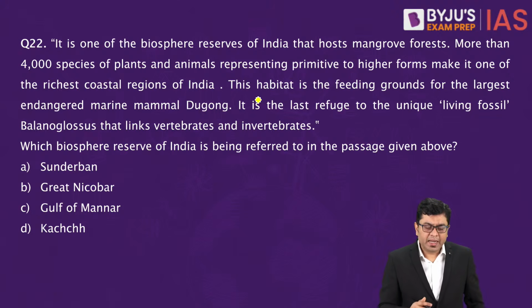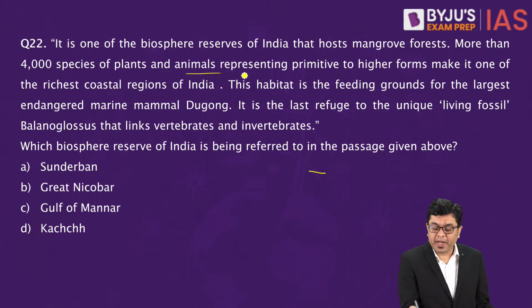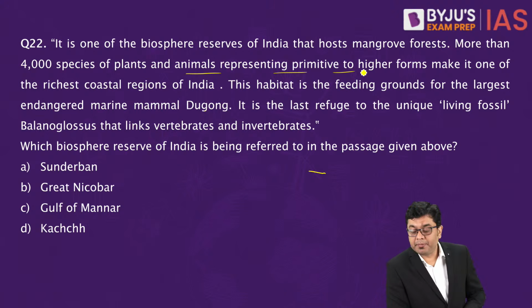Now, another question. It is one of the biosphere reserves in India that hosts mangrove forests. More than 4,000 species of plants and animals representing primitive to higher forms make it one of the richest coastal regions of India. This habitat is the feeding ground for the largest endangered marine mammal, dugong.